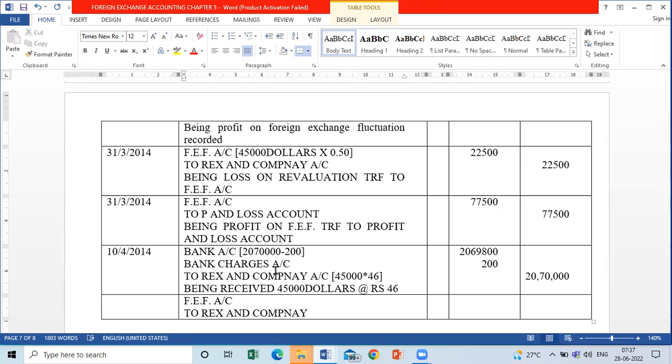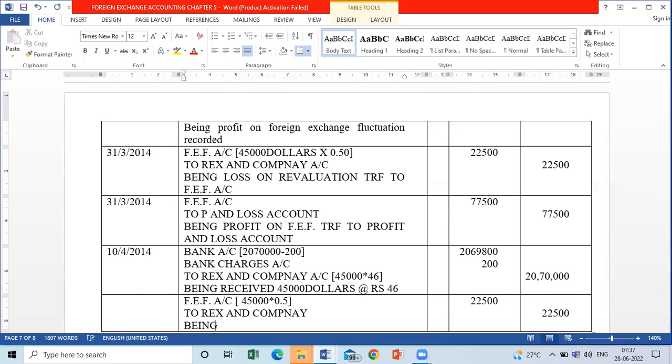Amount, children, amount. $45,000 multiplied by 0.5. Is it 22,500? Narration: being loss on foreign exchange fluctuation recorded. Date will be same.